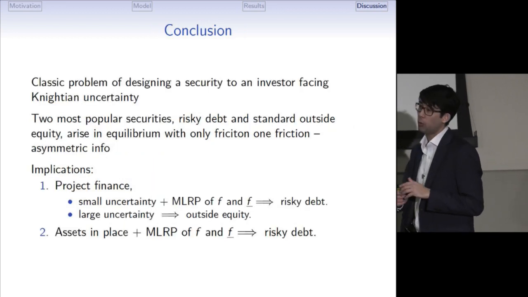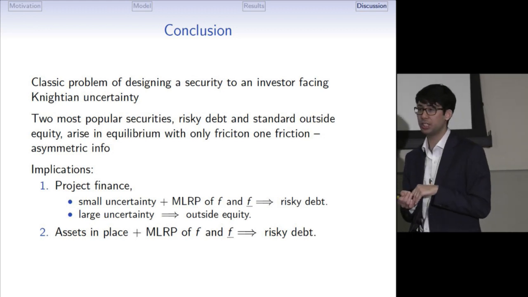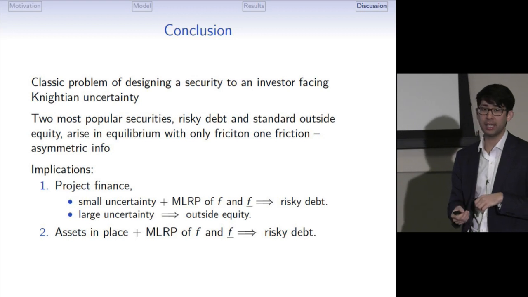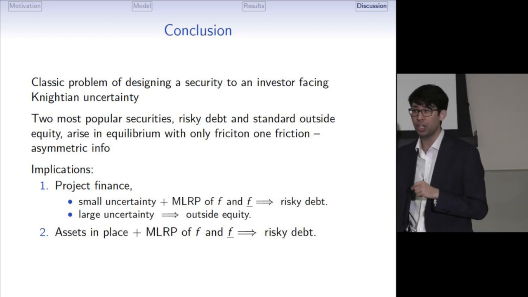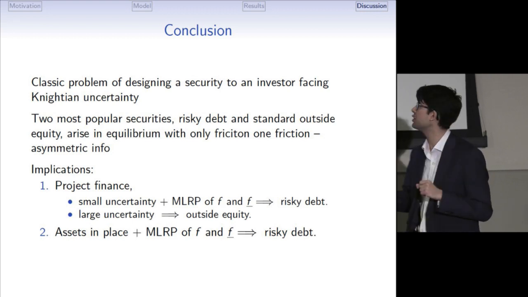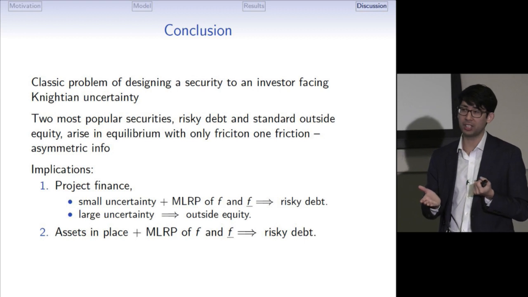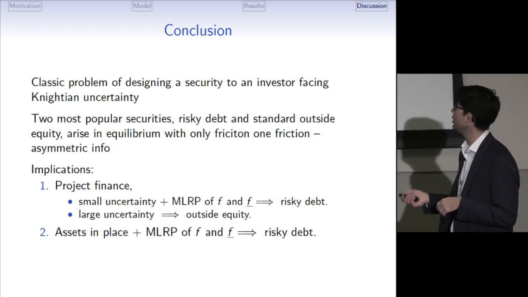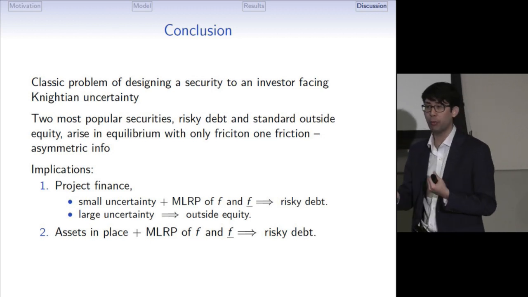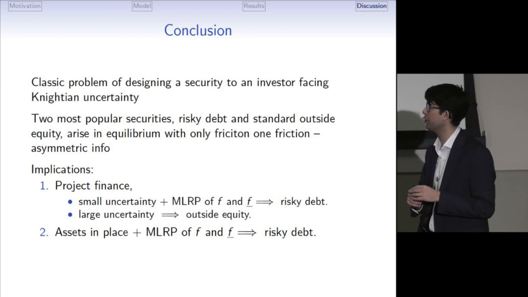To conclude, we reconsider the classical problem of the design of a security by an informed issuer. The novel feature that we have is that the investor faces Knightian uncertainty and takes a robust approach to the valuation of securities. What we get is that the two most common financial contracts arise in equilibrium, risky debt and standard outside equity, and they arise from a model with only one friction, which is private information about the distribution of cash flows.